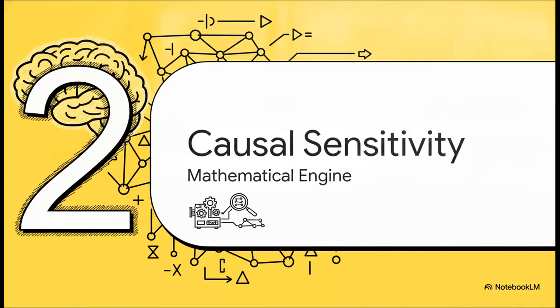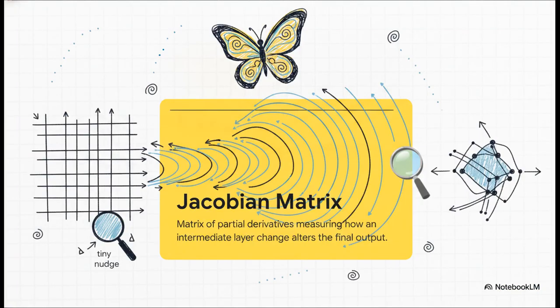Which brings us to Section 2, measuring causal sensitivity, the true mathematical engine running all of this. What's really interesting is the core mechanism, the Jacobian matrix. If you remember your calculus class, a derivative just measures a rate of change, right? Well, the Jacobian matrix is a massive grid of partial derivatives that acts like a sort of butterfly effect calculator. It measures causal sensitivity. It's essentially asking, if I make a tiny, microscopic nudge to a mathematical vector in, say, layer 10, how does that ripple forward through all the subsequent layers to alter the final output token?